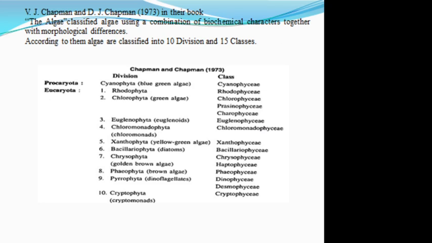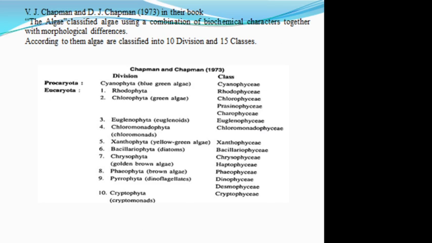So in prokaryotic, Cyanophyta is included, that is also called as blue-green algae or Myxophyta, and class that is the Cyanophyceae. And rest, that is in eukaryotic there are the 10 division, that is the Rhodophyta, class Rhodophyceae, Chlorophyta, generally called as the green algae, Chlorophyceae, and Parsinophyceae, Charophyceae. Then third division Eugleonophyta, Eugleonophyceae. Fourth Chlamydophyta, Chlamydomonophyceae. Fifth Xanthophyta, yellow green algae, Xanthophyceae.